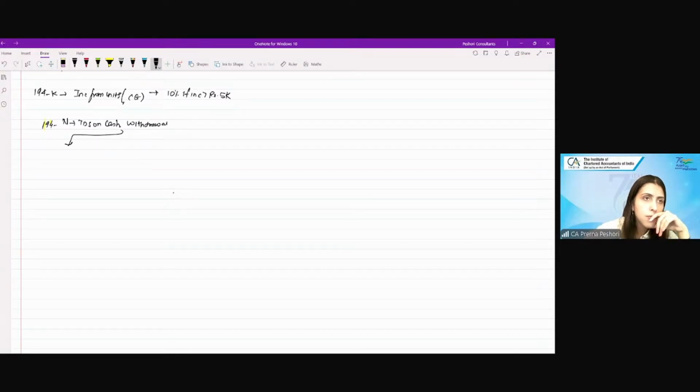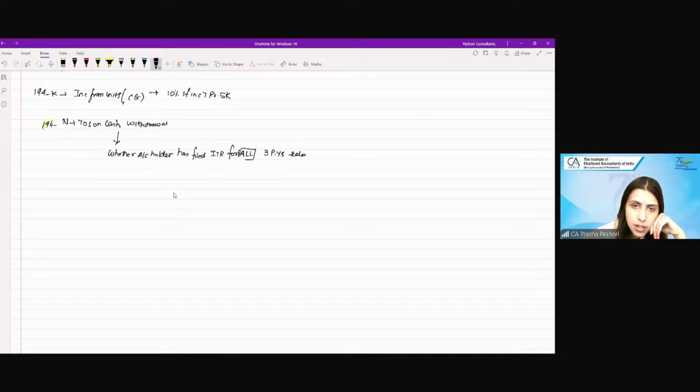So you have to ask a question whether the account holder has filed income tax return for all the 3 previous years, relevant or prior to the previous year of withdrawal.